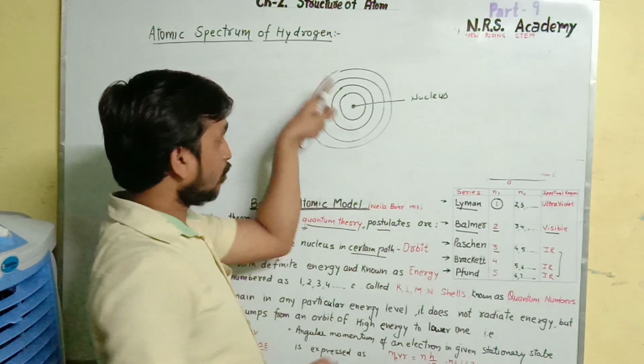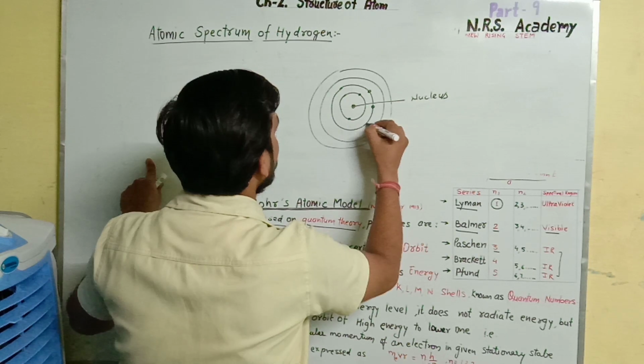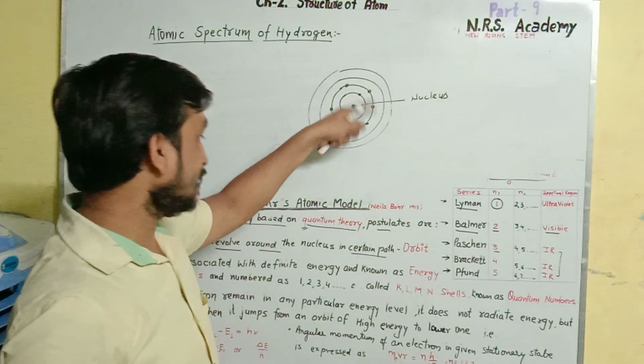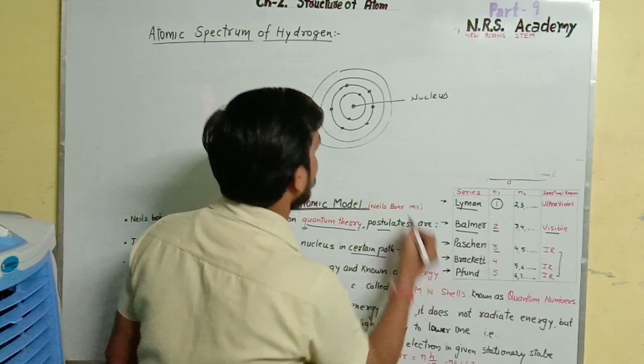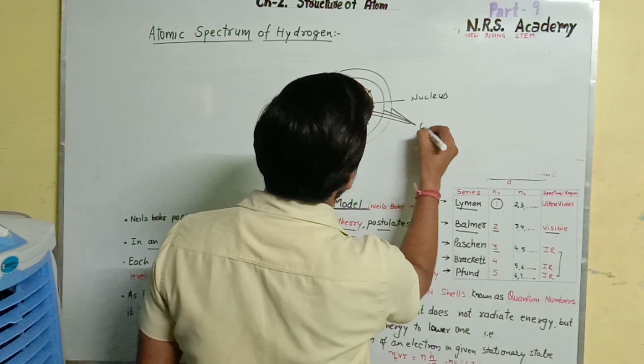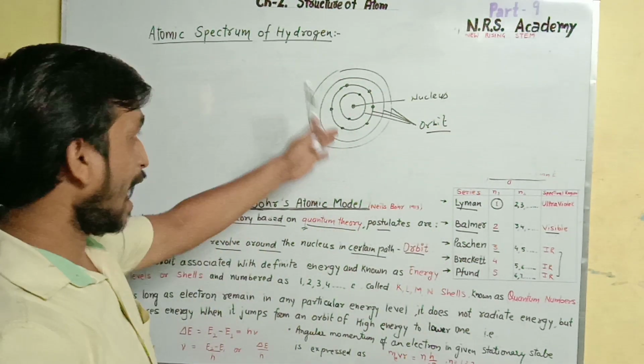So electrons are revolving around this nucleus in a fixed path with fixed energy and fixed radius, right? And this path is known as an orbit. So the first path, second path, third path, fourth path are known as the orbits of this atom.